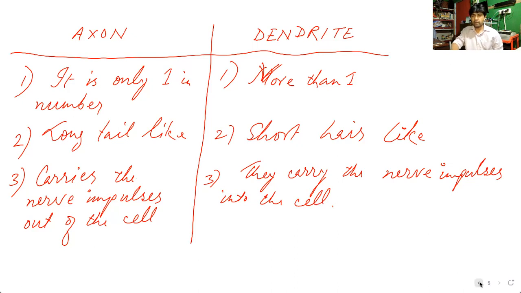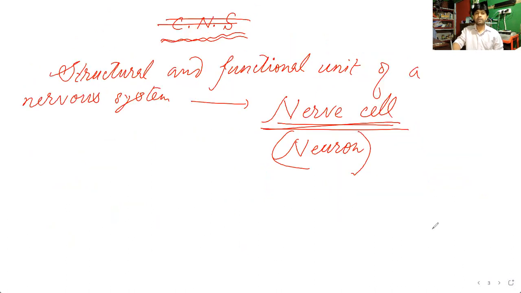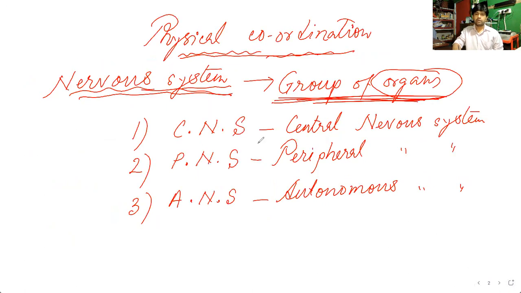So that is about the neuron. That is the basic knowledge about the neuron you have to know. Now we can go to the next part. Now we will discuss the central nervous system. I told you there are 3 types of nervous system. The first one is the central nervous system, so we will discuss that now.